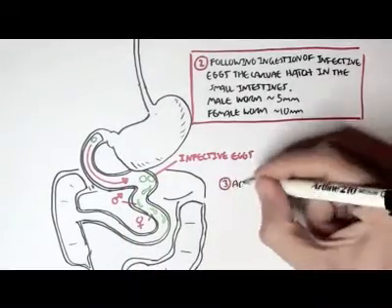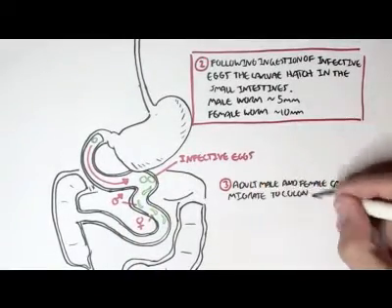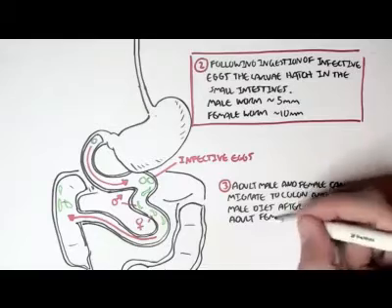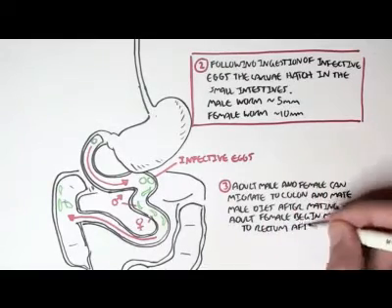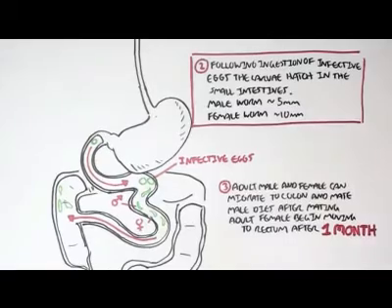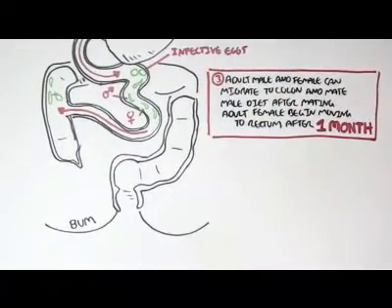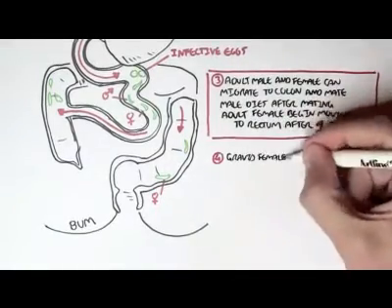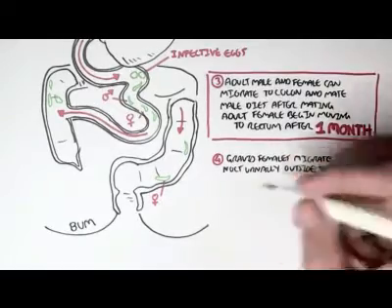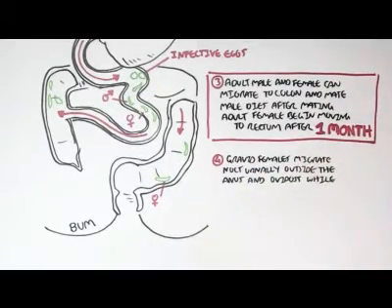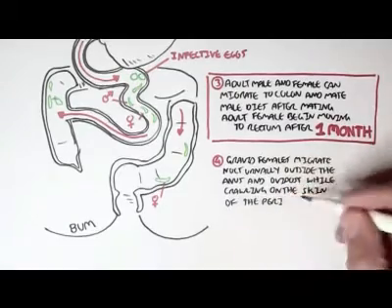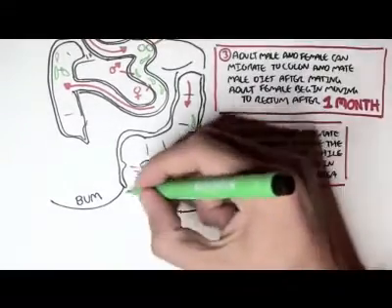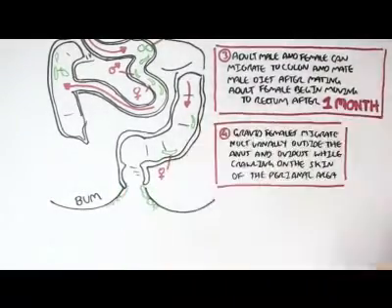Now, the adult male and adult female can migrate to the colon, the large intestines, and then mate. The male dies after mating. Adult female begins moving to the rectum area about 1 month later. So here, the worms migrate to the colon, they can mate. The female survives. Now, the gravid female will migrate nocturnally outside the anus and ovipost, which basically means lay eggs, while crawling on the skin of the perianal area, meaning that the female worm will essentially go slowly out of the rectum and lay eggs in the bum area.